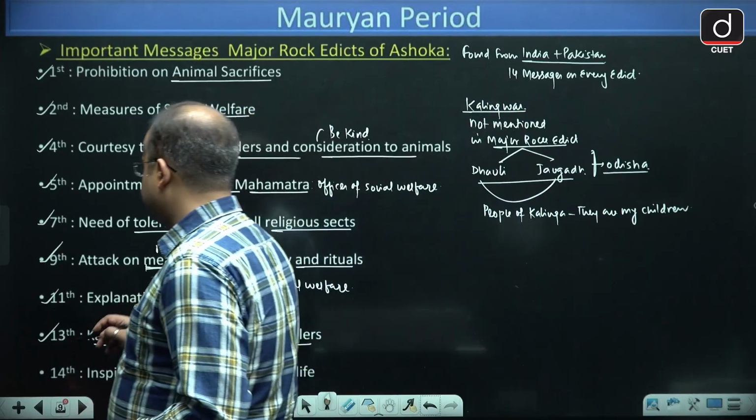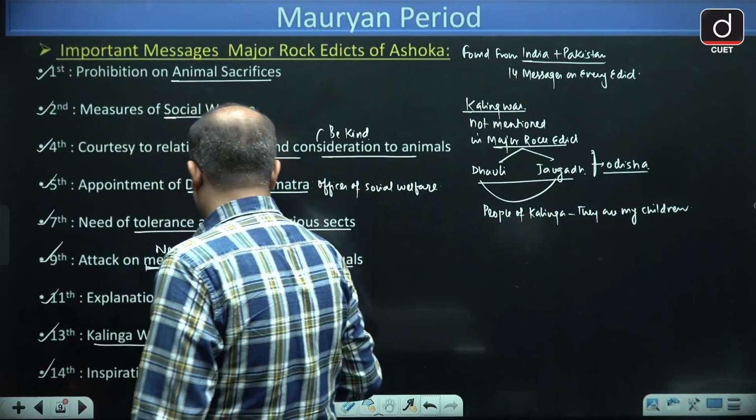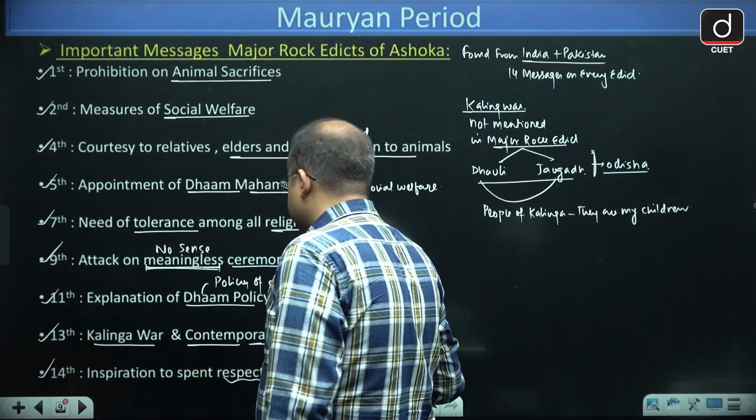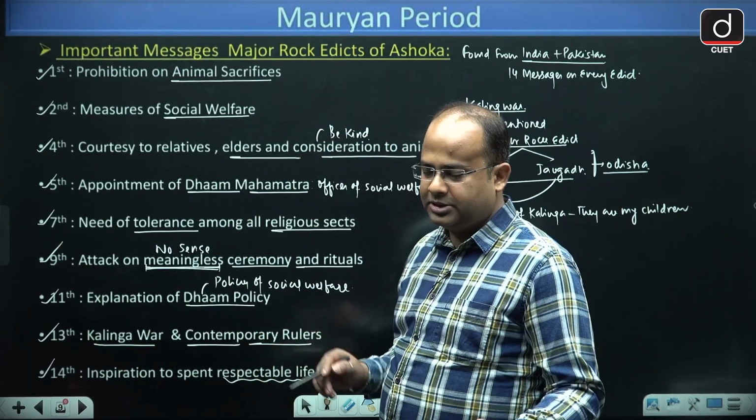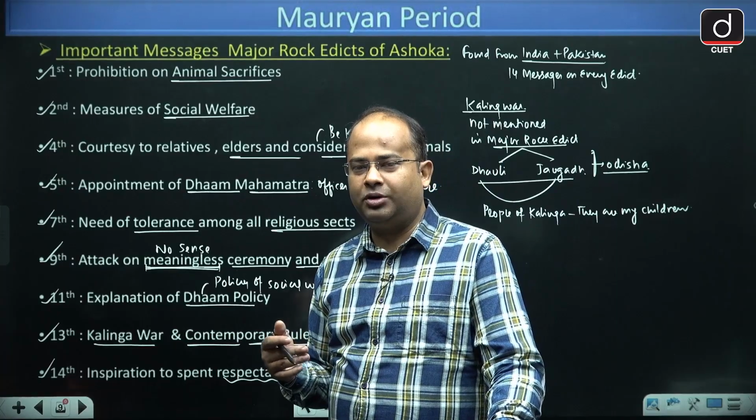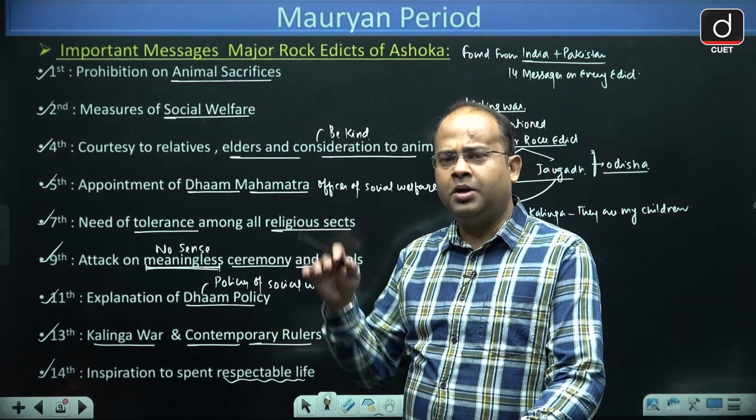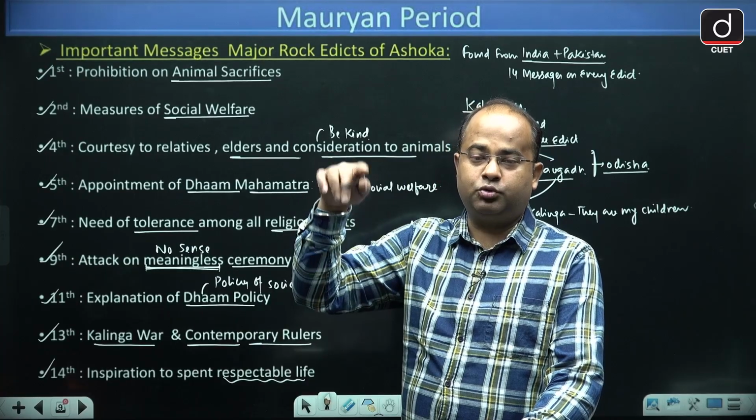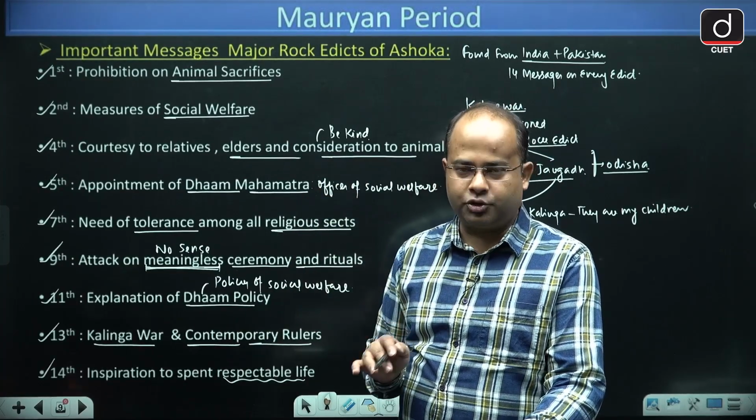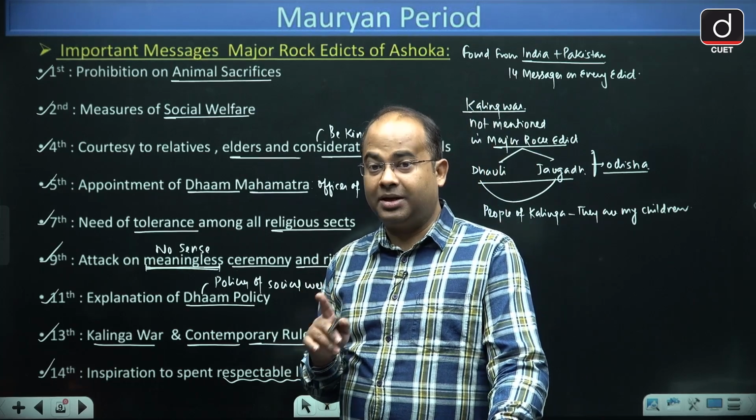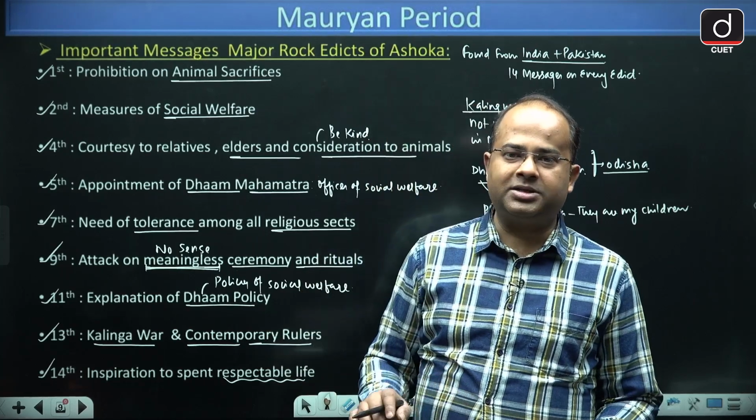In the 14th message, he gave the inspiration to lead a respectable life. The 14th message mentions that a person should lead a respectable life. I hope these messages are clear to all of you. These are the 14 messages which were found on the major rock edicts of Ashok, found in India plus Pakistan. I hope it is clear to all.